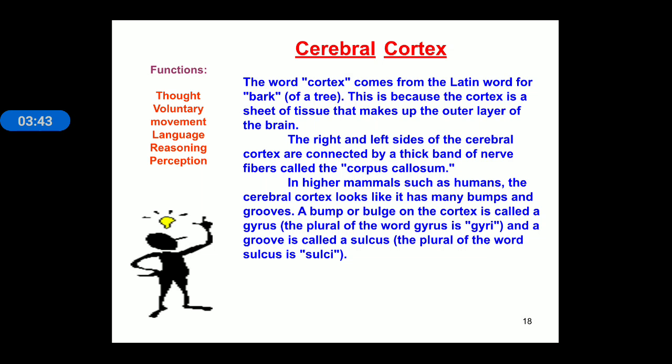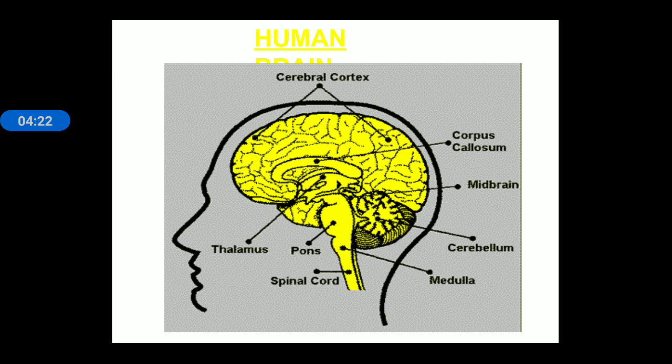Now, the cerebral cortex. If we want to know the meaning of cortex, cortex is a Latin word which comes from bark. This is because the cortex is a sheet of tissue that makes up the outer layer of the brain. In the previous slide, the labeling was given as cerebral cortex, the outermost layer of the brain, and the right and left sides of the cerebral cortex are connected by a thick band of nerve known as the corpus callosum. You can see here the corpus callosum connects the left and right parts of the brain in this figure.